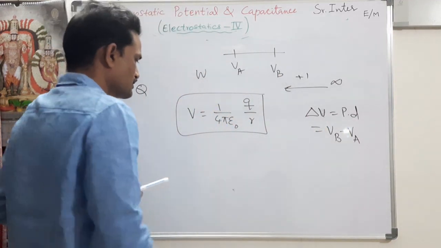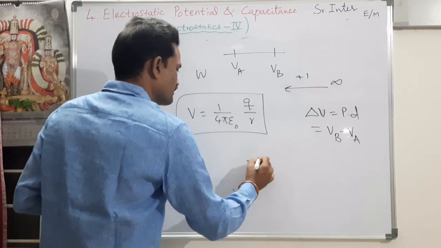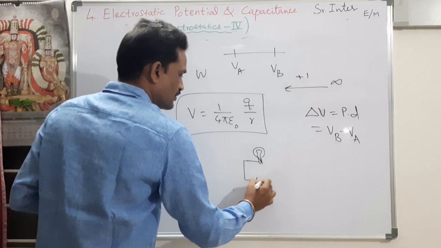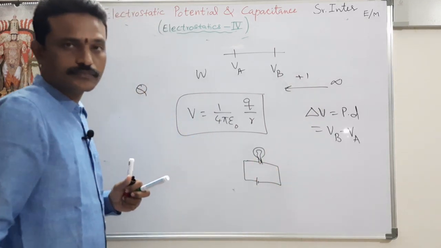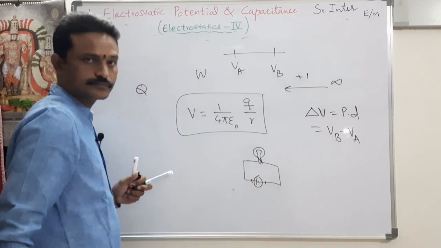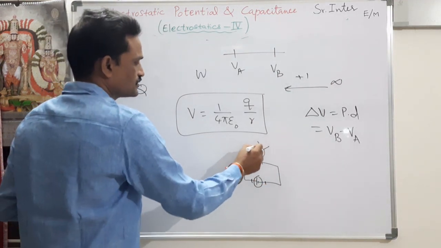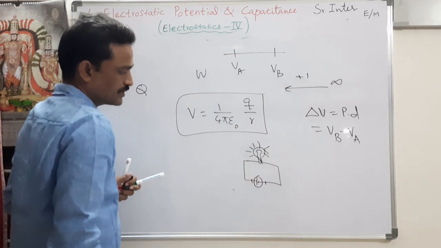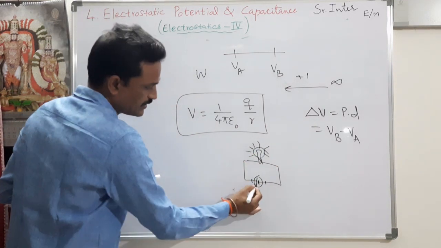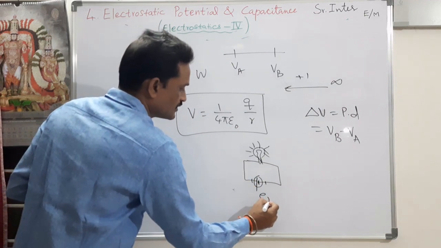Right. Now suppose you have a small bulb, a torchlight which is connected to a battery. The battery is maintaining the potential difference. Because of that, this bulb is glowing. The potential difference across the terminals or across the ends of the battery is called EMF.